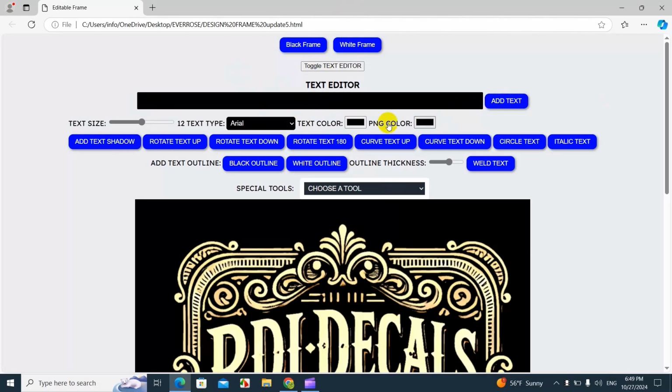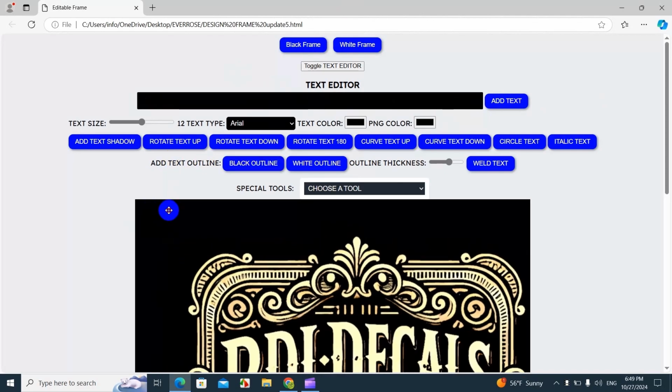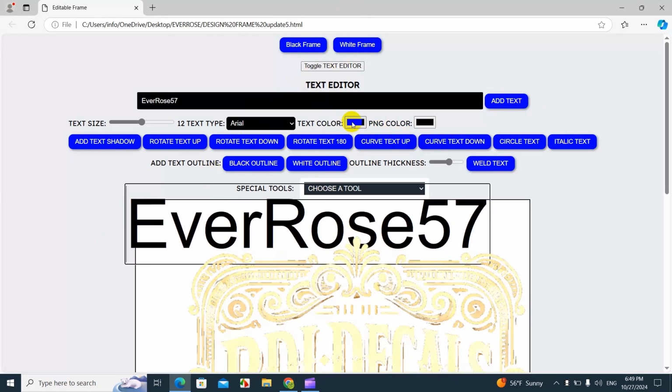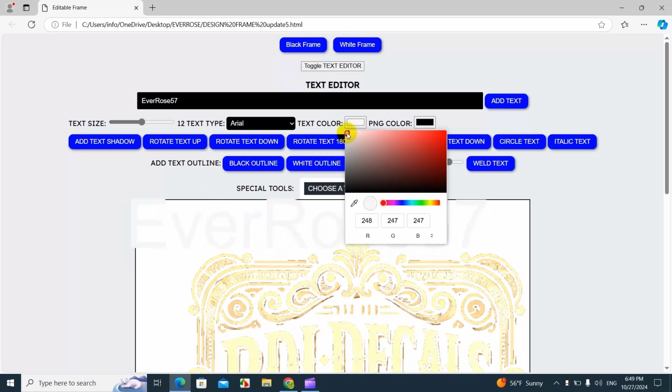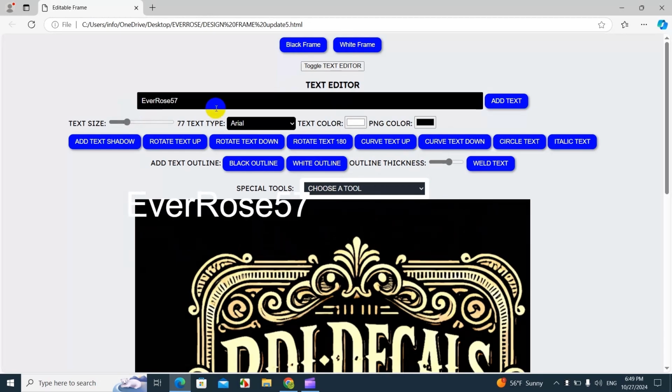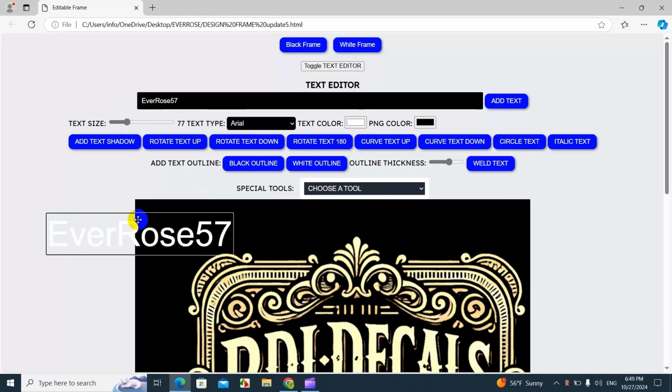Once I type the wording that I want on the frame, I can now move it here, but it's black. So remember, turn on the white frame, or you can change the color of the text to white, so that way you are able to see it. It doesn't matter, because right now we're gonna change the style and the text color.